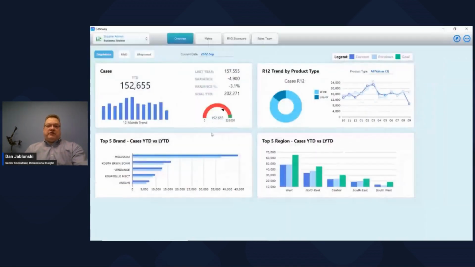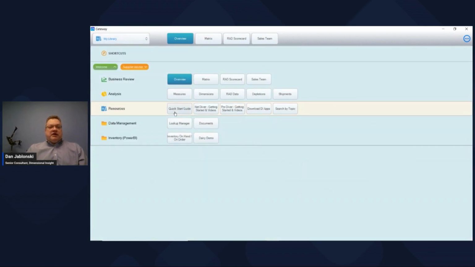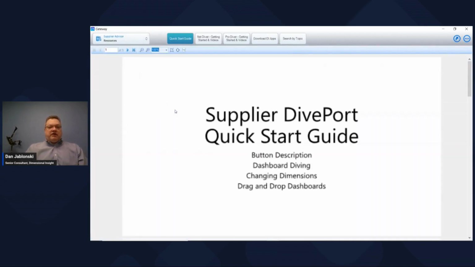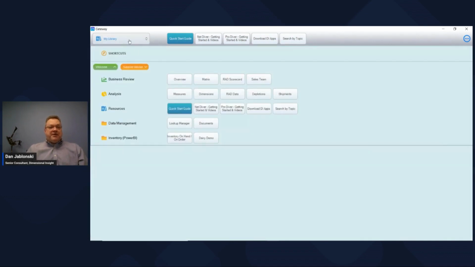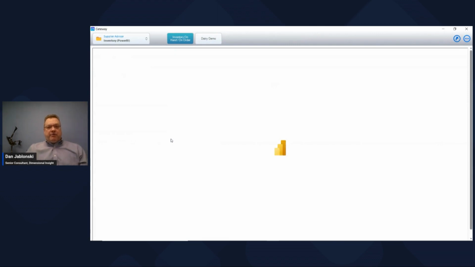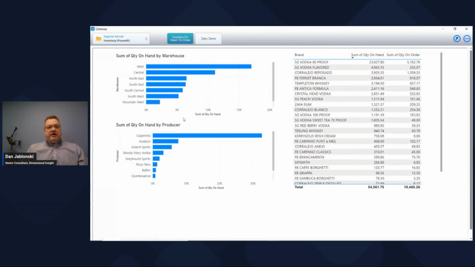This also works in the Gateway desktop. Here I've got the same Supplier Advisor site with My Library navigation, same business overview. The Gateway desktop handles documentation natively and synced locally to the client. And I have that same Power BI content as well. When I load the Power BI report, Gateway also authenticates to the Microsoft Cloud and brings up that pre-existing inventory report.